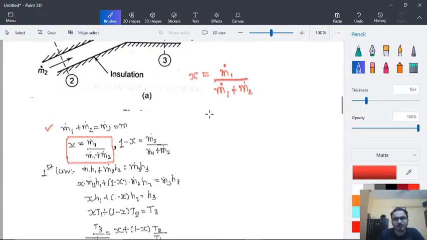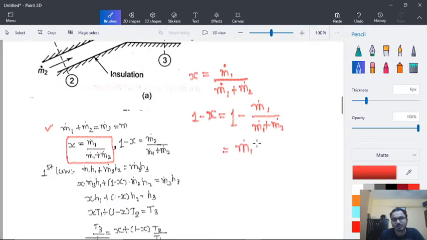So if we take 1 minus x of this, which is equal to 1 minus m1 dot divided by m1 dot plus m2 dot, which is equal to m1 dot plus m2 dot minus m1 dot, divided by m1 dot plus m2 dot.